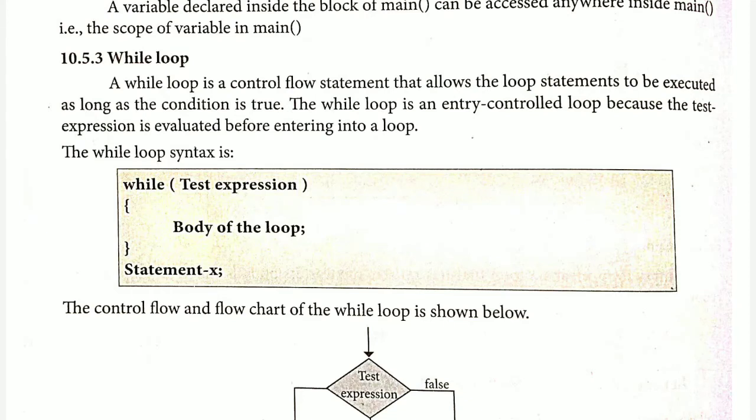The while loop syntax: you can see the syntax is given inside the box. The while loop is also a looping statement like the for loop. It executes the body of the loop as many times as the test condition is true. It is also an entry controlled loop, which means the test condition is first tested, and based on the result the body of the loop is executed.